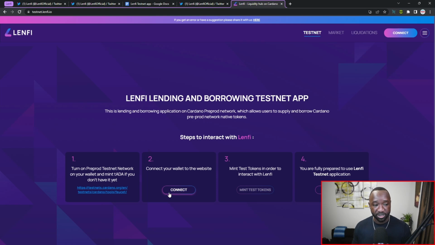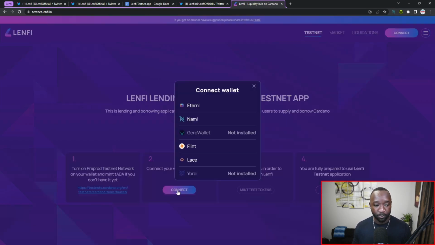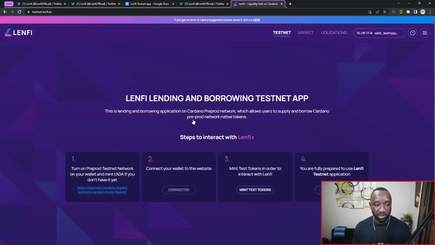Now, the second step will be to actually connect our wallet to the platform. So I'm going to click on connect here, at the top right corner of the screen. And right now they support Eternl, Nami, the Typhon wallet, Flint, Lace, and Yoroi. So the top wallets within the Cardano ecosystem right now. And I'm going to be going ahead and using the Nami wallet. So I'm going to click on that.